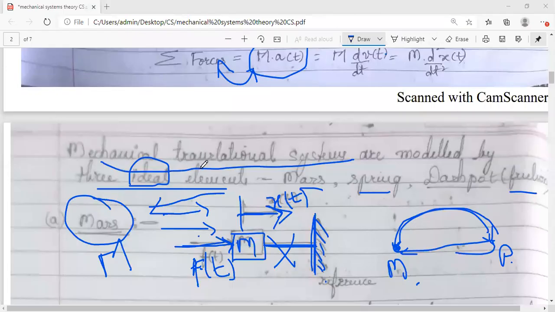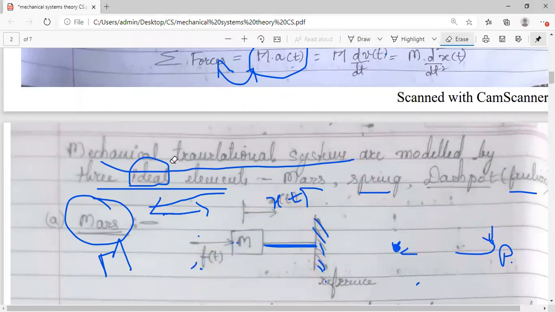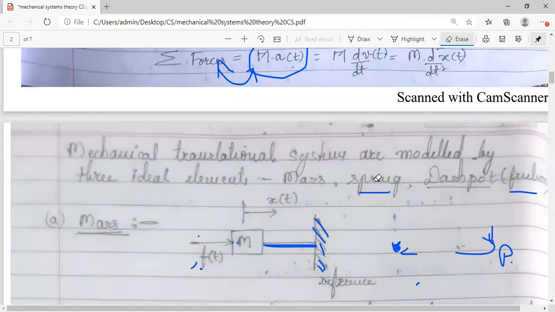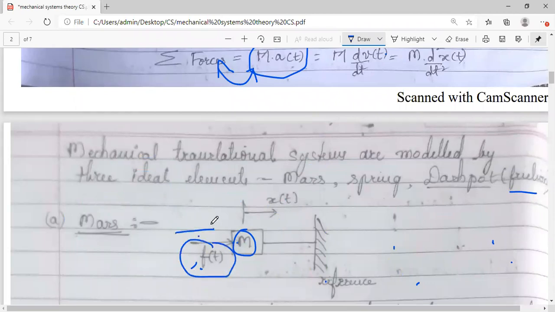So with this, the first parameter we are discussing, that is mass. We have seen how a body is getting applied with the force F of t, and the body is having the mass m. So we have mass m. There is a force applied in this direction. The other end of the body which we have considered is fixed, and the displacement takes place in the same direction, x of t.